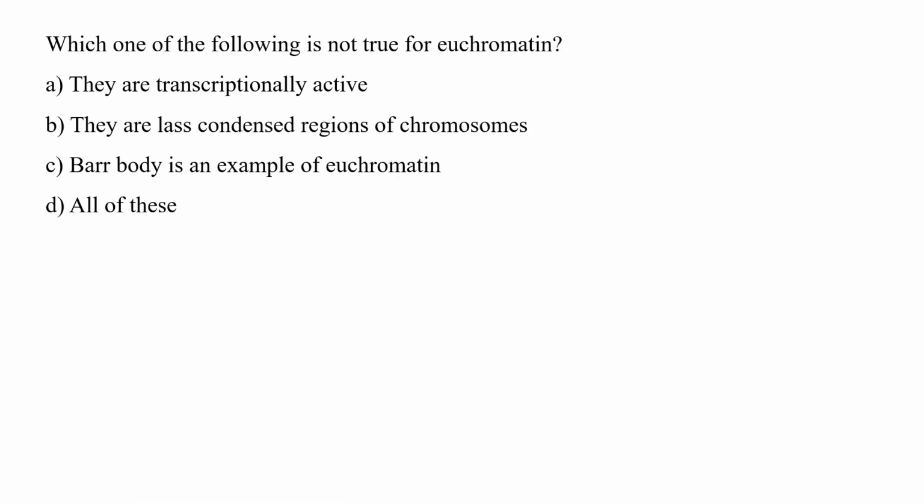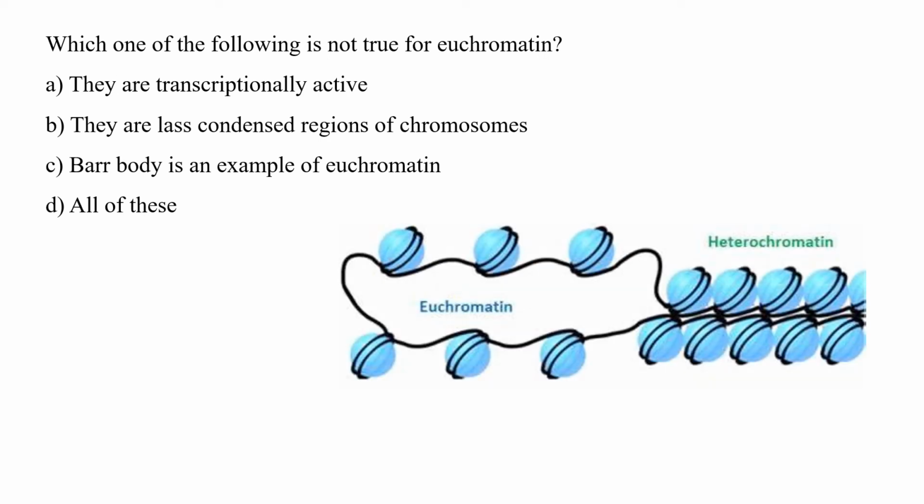Which one of the following is not true for euchromatin? They are transcriptionally active. They are less condensed regions of chromosomes. Bar body is an example of euchromatin, or all of these. Euchromatin is the uncoiled and transcriptionally or genetically active chromatin, while heterochromatin is firmly packed and genetically inactive chromatin. So option A and option B both are correct for euchromatin.